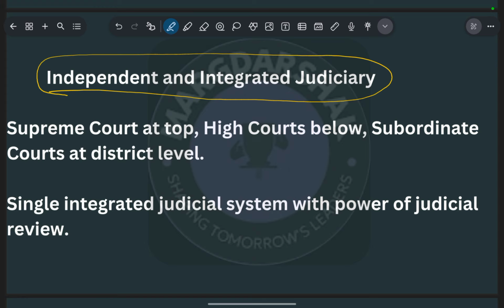There is a hierarchy of courts: at the top is the Supreme Court, below it is the High Court, and below the High Court are the subordinate courts at the district level.